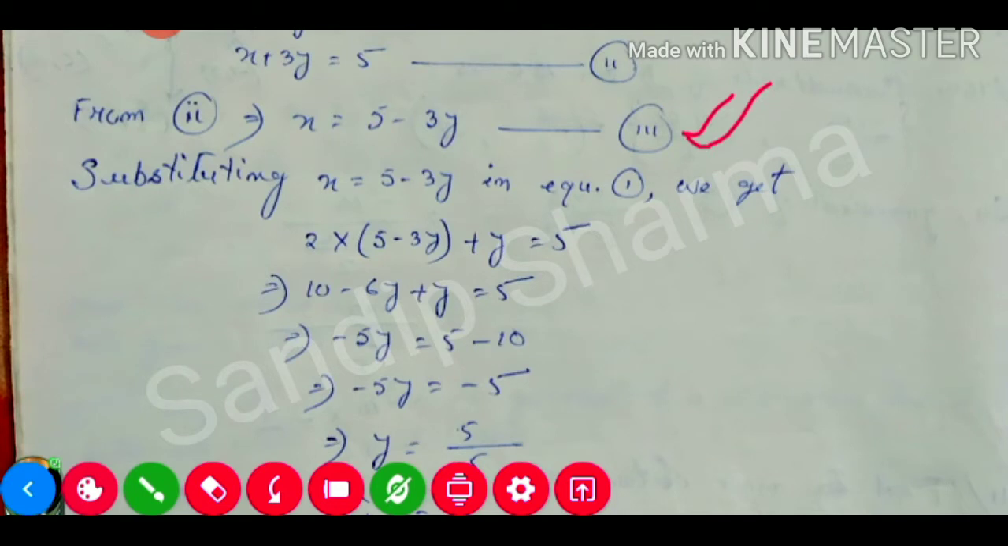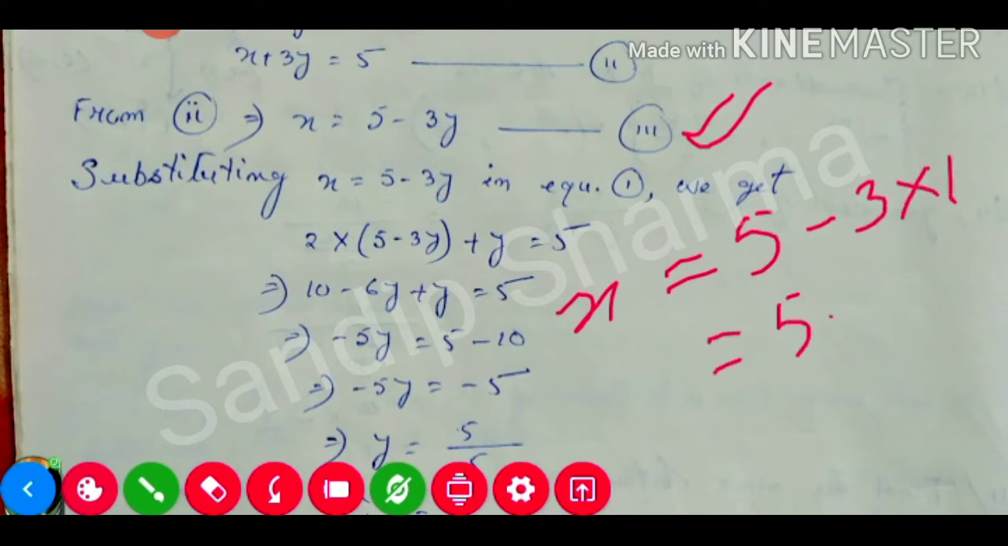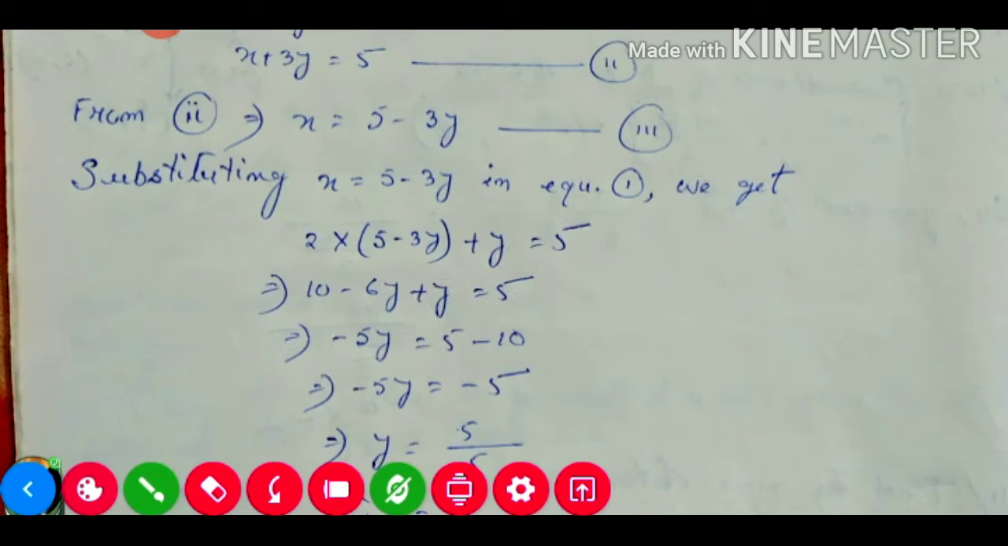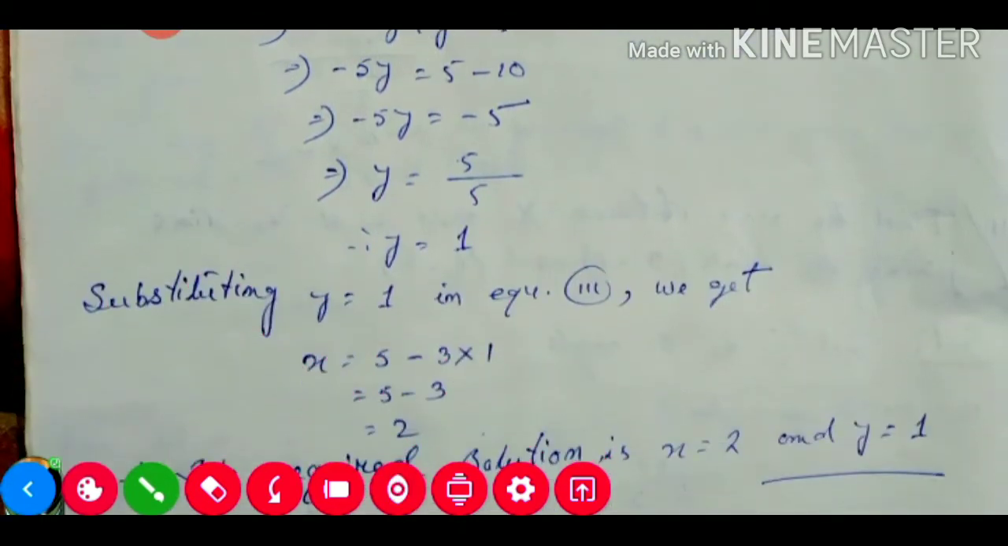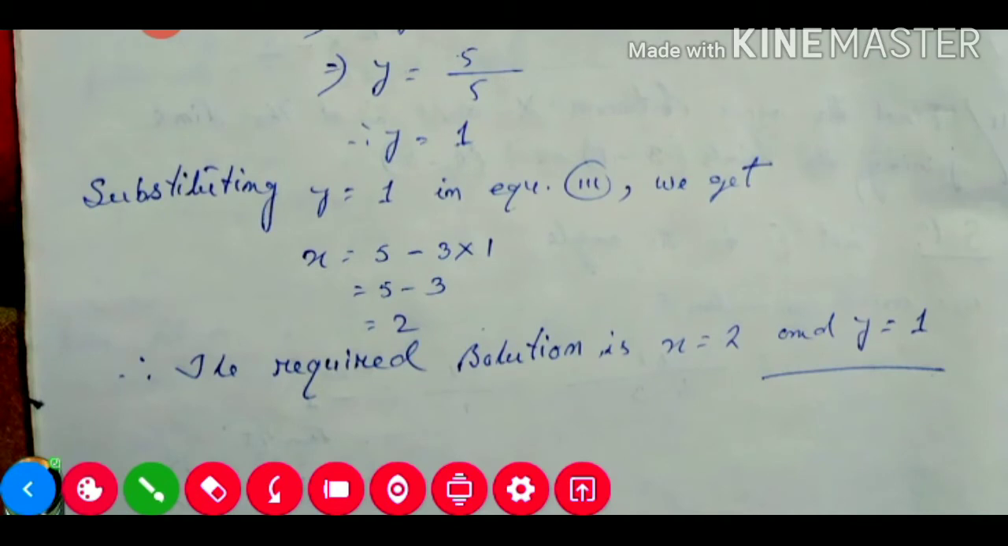Now this y value we need to put in our equation number 3. In equation number 3, if we put y value 1, we will get the x value. So see, x is equal to 5 minus 3 into the y value 1. So it will be 5 minus 3 into 1, which is 3. So 5 minus 3 is equal to 2. That means the x value we got is 2. Therefore the required solution is x is equal to 2 and y is equal to 1.